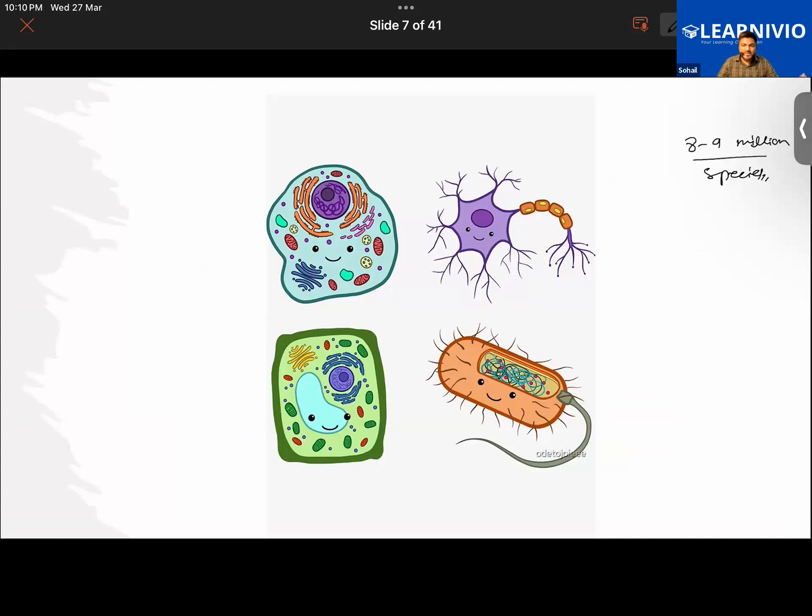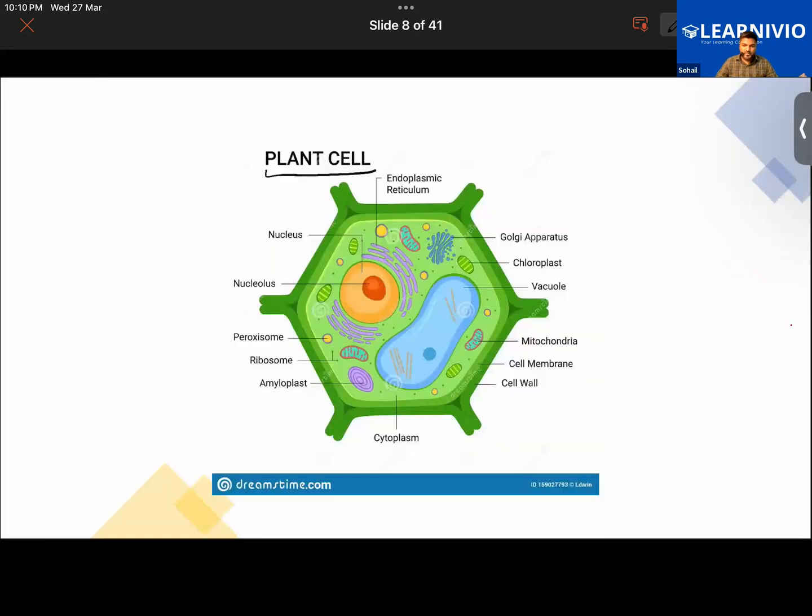For example, in the slide, you can have a look at some of the different types of cells which we have in nature. This is a more detailed view of the structure of the plant cell. Again, the different parts of it are not very important right now. Just have a look at how a typical plant cell looks.